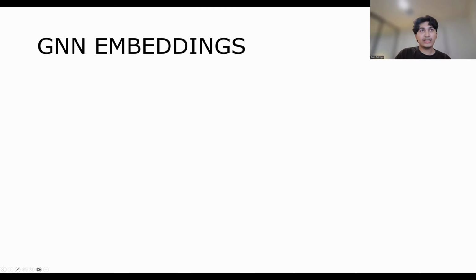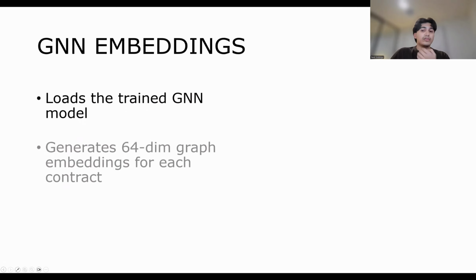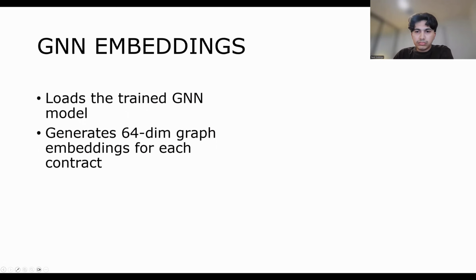Then for the GNN embeddings, the saved weights from the model were used to generate 64-dimensional embeddings for each contract, and these embeddings were saved as numpy arrays in a .npy file. I found that 14 of the graphs had no edges, and so these graphs were separated and their embeddings were saved in a separate file to avoid affecting the final model.